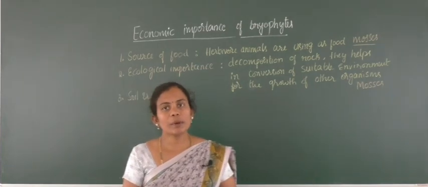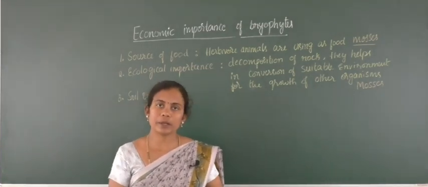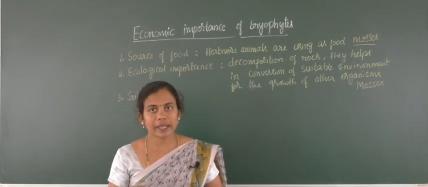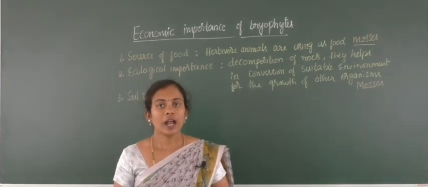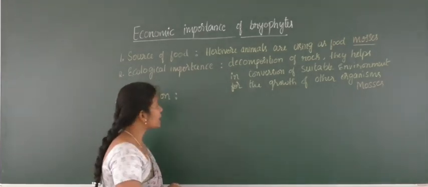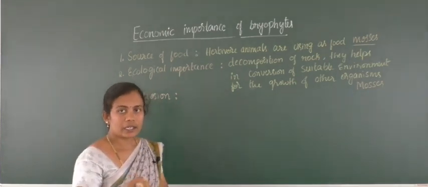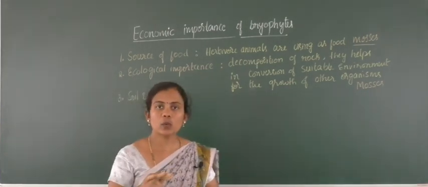So that's why they become a mat-like structure on the floor. That means on moist, damp areas they form a mat-like structure, and later this mat helps in receiving rain in an equal form.